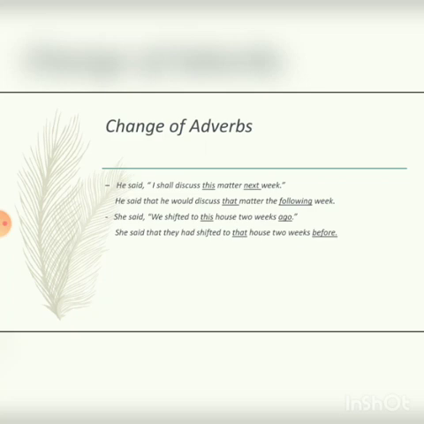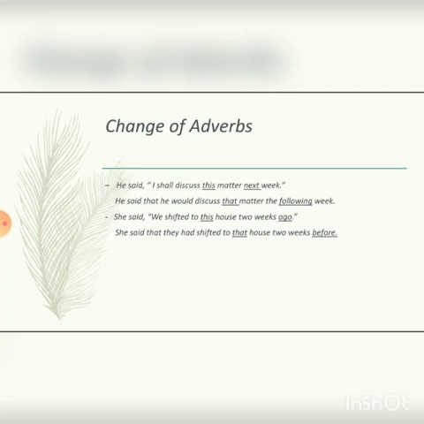Let us go through some examples to make the things clear how the changes of adverbs are done. He said, "I shall discuss this matter next week." Here the adverbs are this and next. So how are they changed? Let us see. He said that he would discuss that matter the following week.